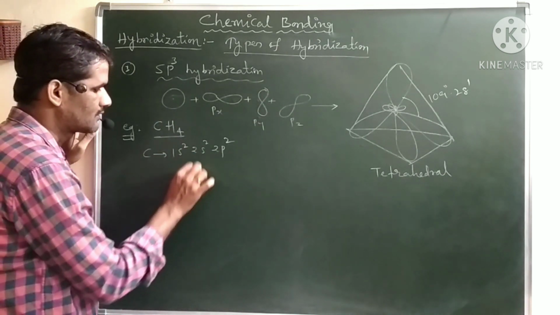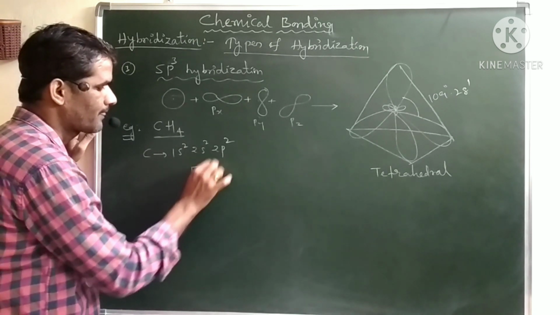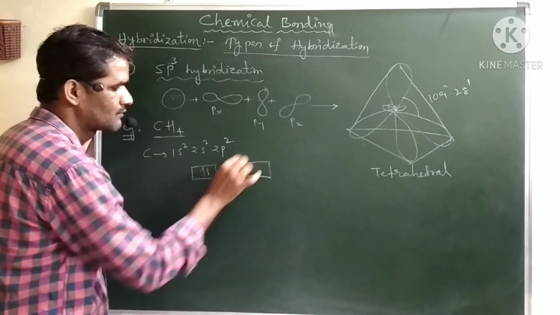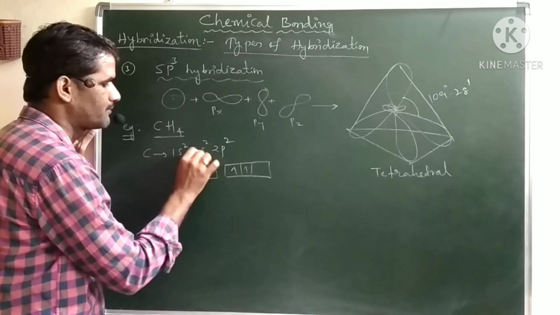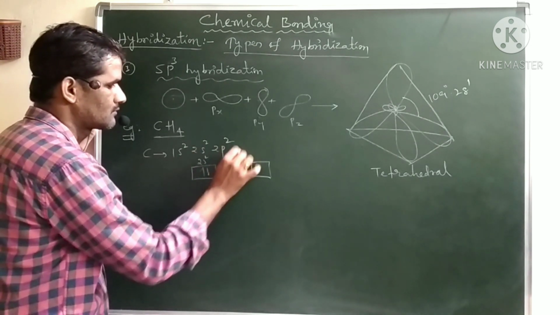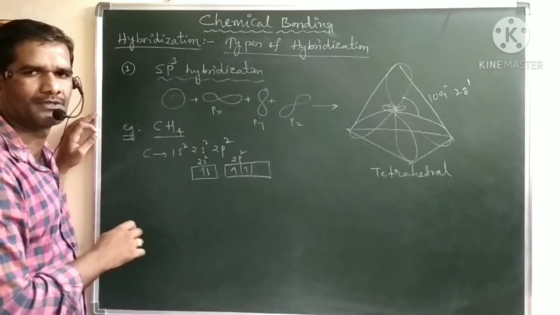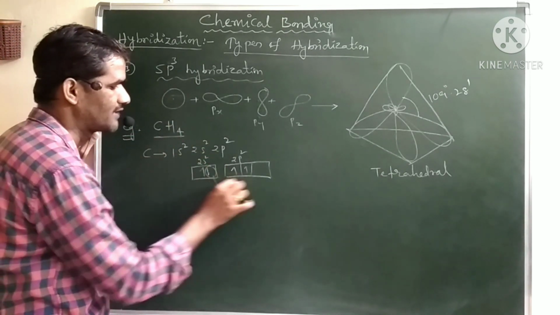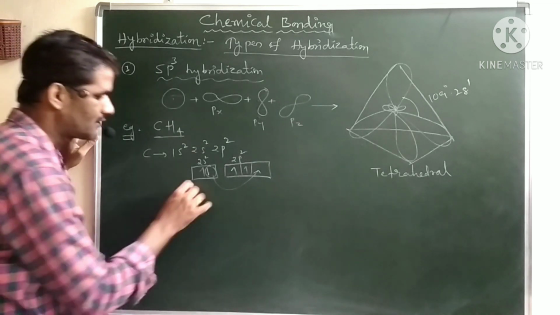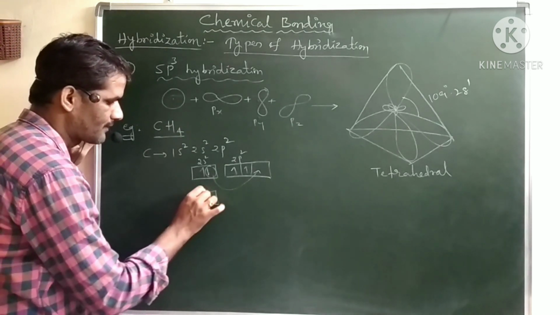Let us take the orbital diagram. This is 2s2 and this is 2p2. But we require 4 unpaired electrons, because 4 hydrogen atoms are there. So one of the electrons will be excited, and now it can form the hybrid orbitals.